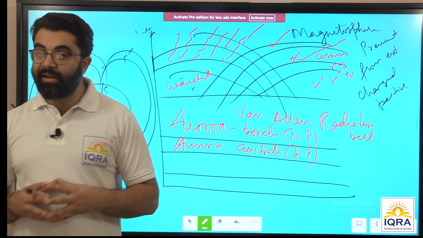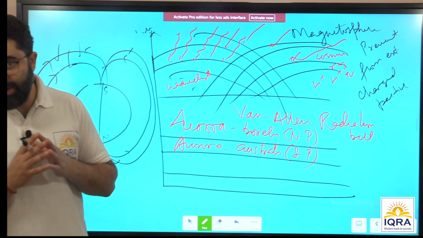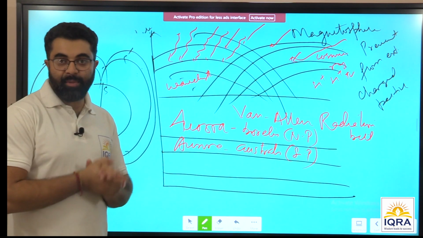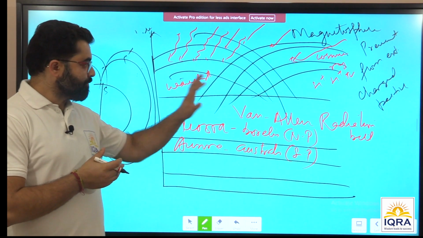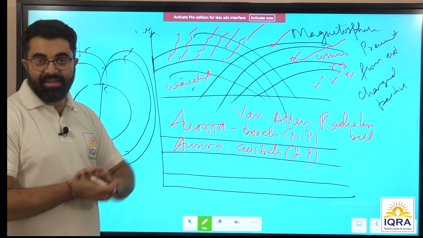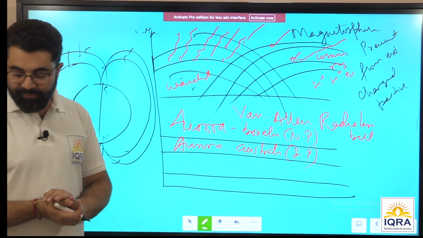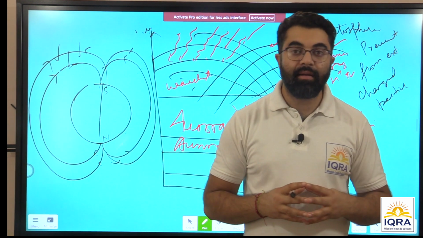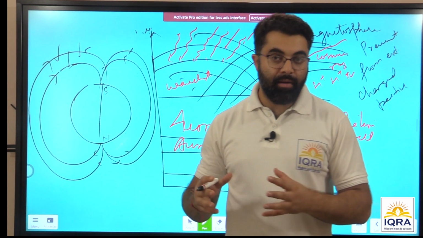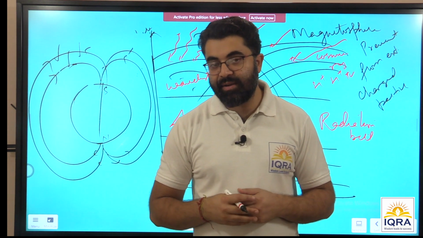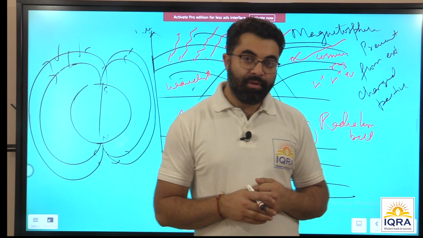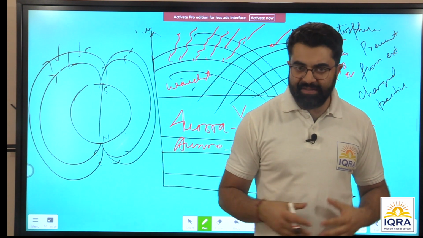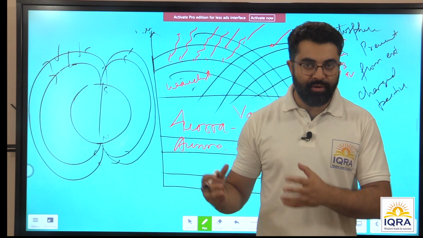Right? This is about the magnetosphere, and this is about the various layers of the atmosphere. Remember these points, read your NCERTs carefully. So after having discussed the structure of the atmosphere, now we will be discussing other basic concepts related to climate itself, changes in the weather, seasons, etc. Let's go step by step now.